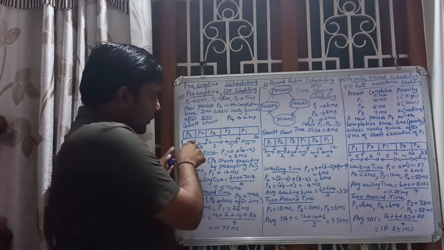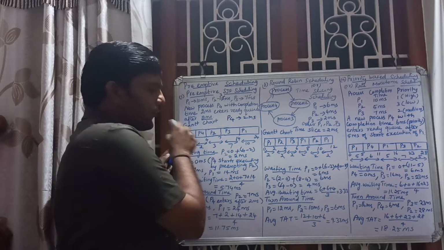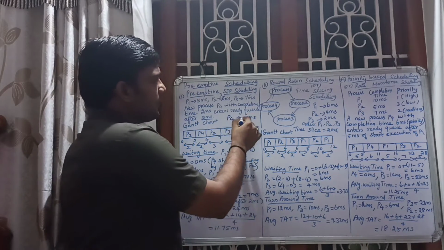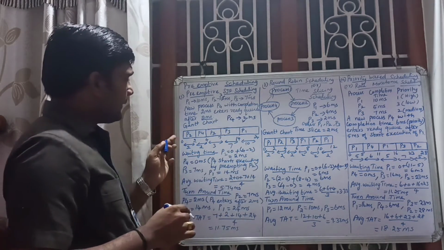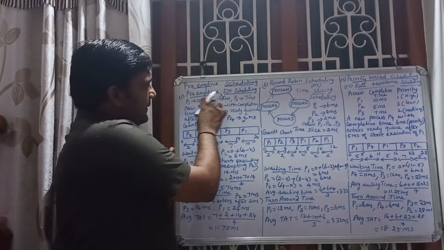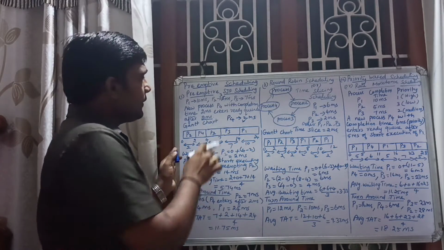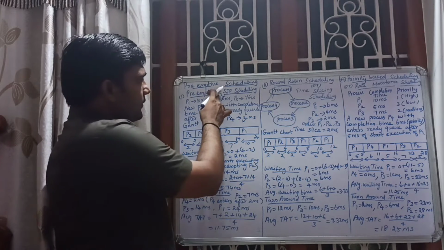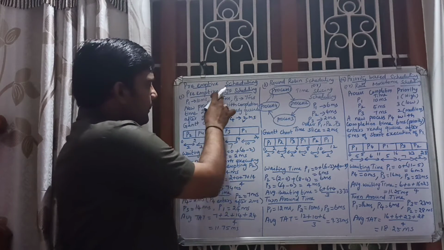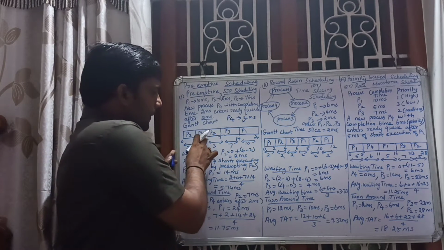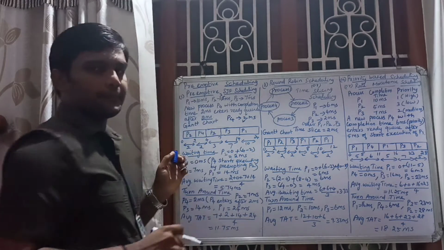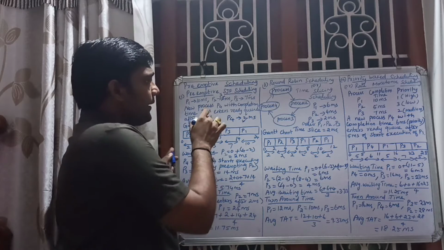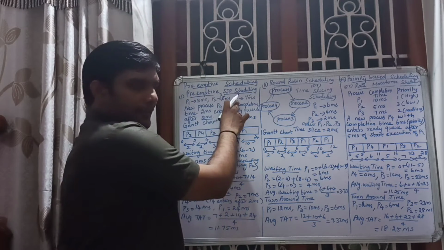So 2 plus 2, that is 4. Then P4 is completed, and only these three are available. Among these three, which has the shortest completion time? 3 milliseconds is left for P2, so P2 will be started. 4 plus 3, that is 7. Then this is over, and only P1 and P3 are available.